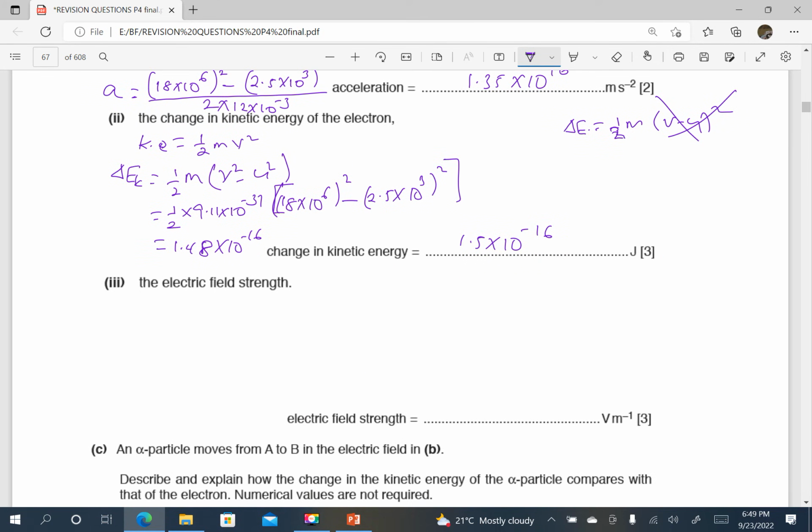Okay, next, the electric field strength is what we want now to find. That is E. By definition, electric field strength is the force per unit charge. So this will be the force over the charge, which is the charge of an electron. Or since we have acceleration, we can say it is the mass times acceleration over the charge. When we substitute, this is 9.11 times 10 power negative 31 times 1.35 times 10 power 16 divided by 1.6 times 10 power negative 19.